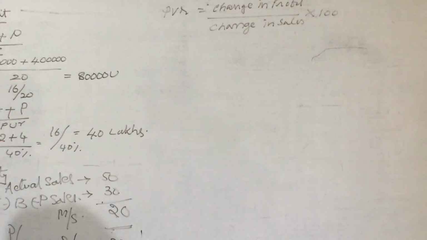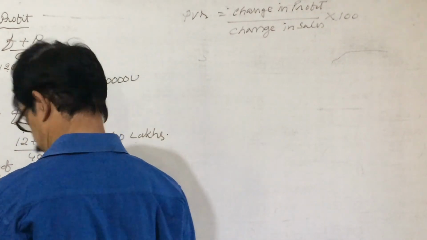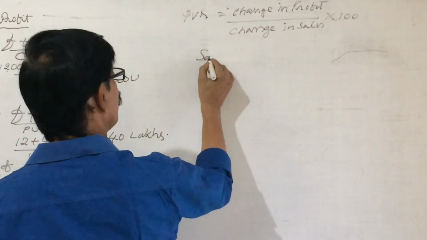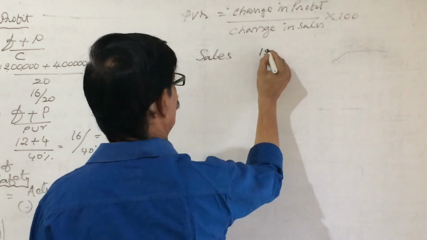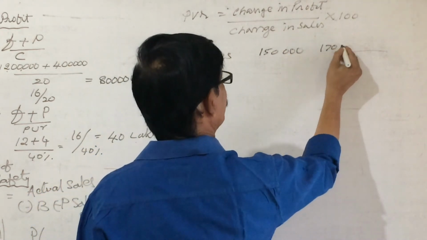This formula we can apply when there is information related to 2 periods or 2 years. Take an example here. Sales in the first year 1,50,000. Sales in the second year 1,70,000.